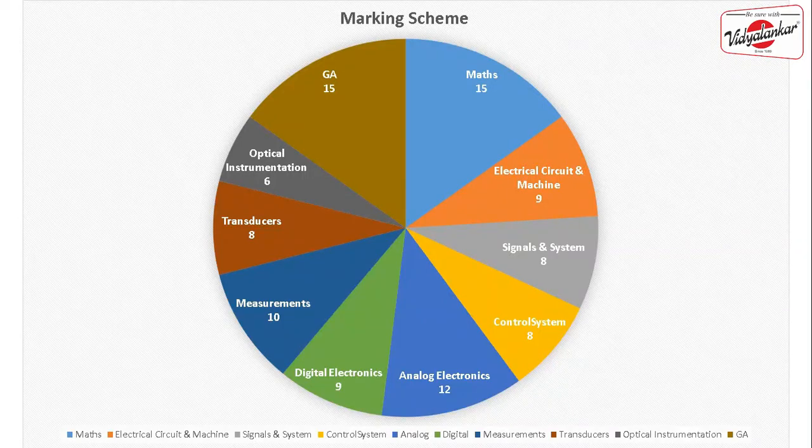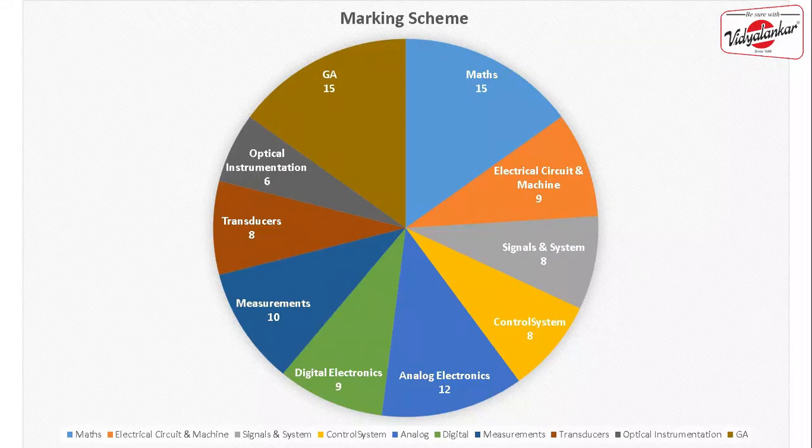Then the second subject is engineering mathematics. From engineering mathematics, there are only 4 or 5 topics which are frequently asked, such as linear algebra, then complex equations, differential equations, then probability. So these 4 to 5 topics are very important. You can just refer to previous year questions, and from those, refer to these topics. These four are definitely going to be there. If you study only these four also, you can easily secure 10 marks from engineering mathematics.